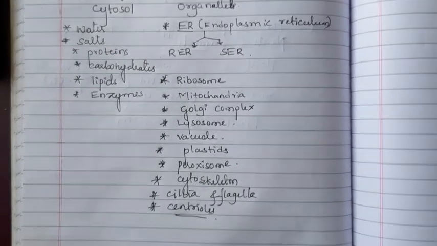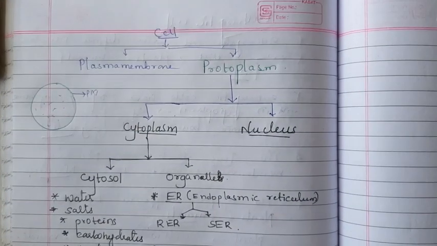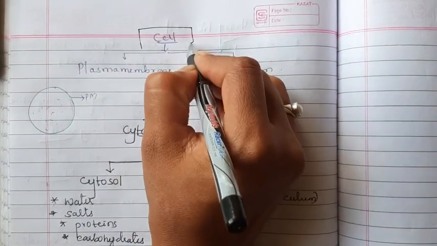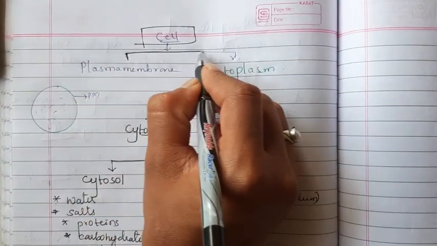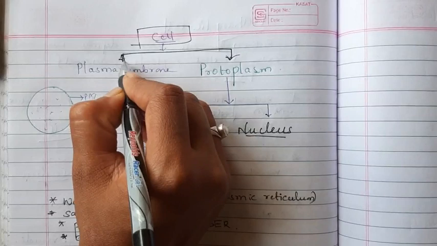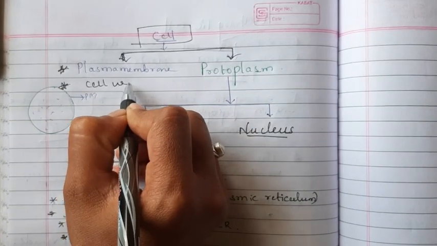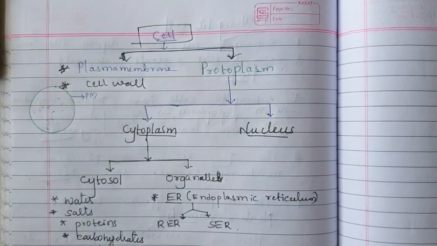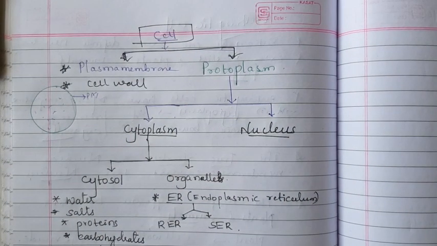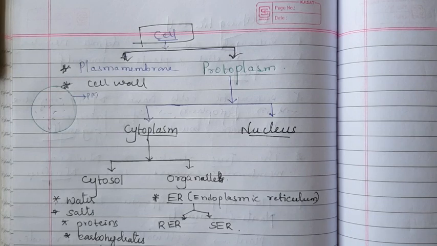Okay, just see here, the single cell we can divide into protective layer, that is a plasma membrane, and the rest. Then the protoplasm: the cell minus plasma membrane is known as a protoplasm.